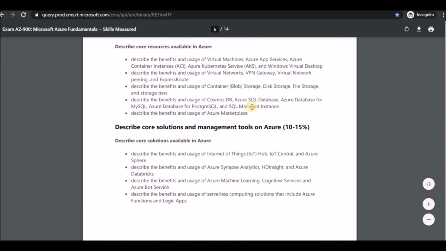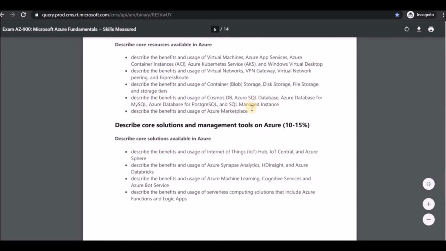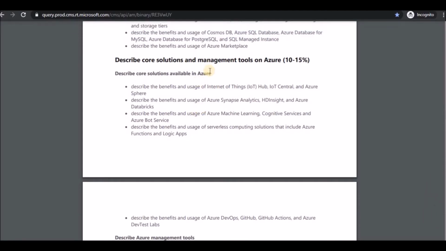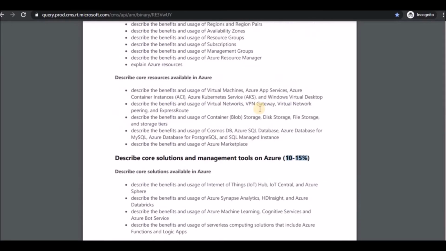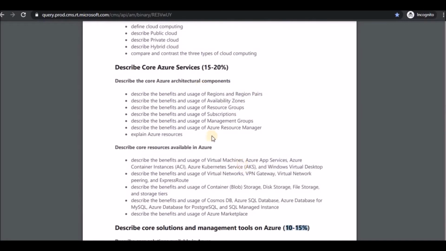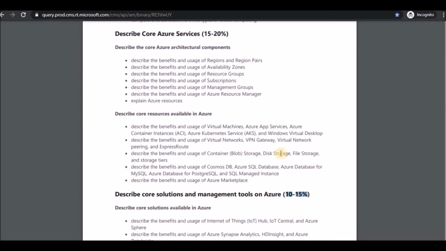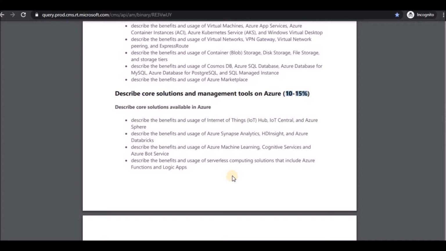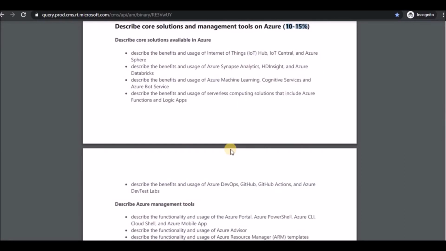If you scroll a little further down, you can see the solutions, like IoT, machine learning, and artificial intelligence. All those concepts they have included at 10 to 15%. So only the weightage changed and a few concepts were added, nothing else extra over here. But I'm going to add videos completely about this, so no need to worry. I will discuss each and every service and solution in my playlist, and I will keep updating it.